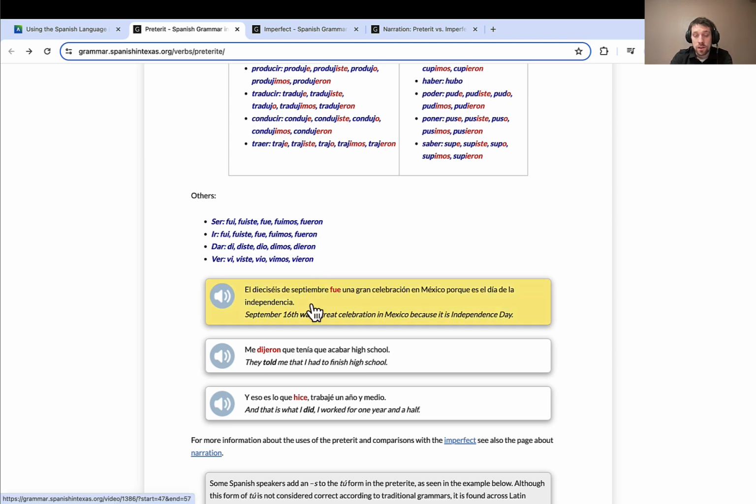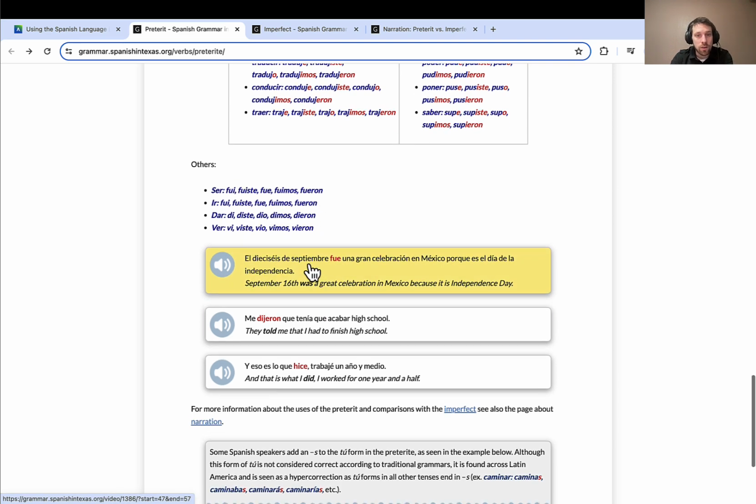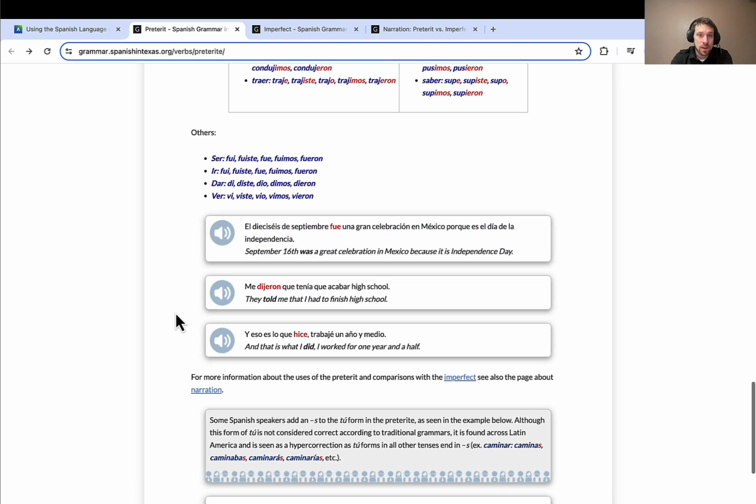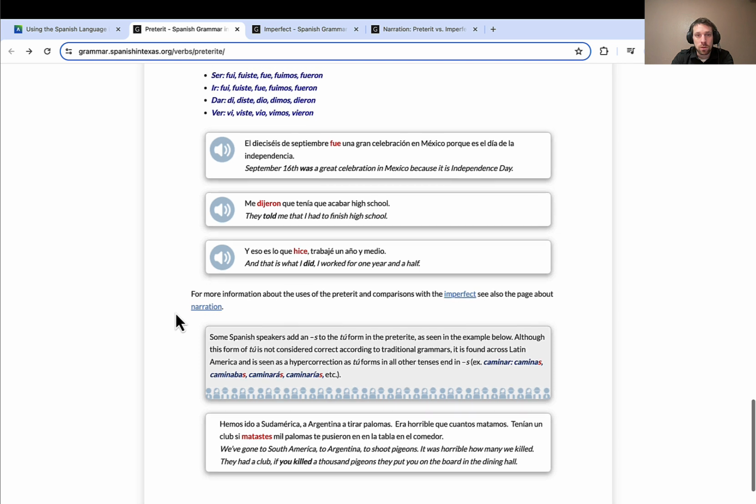And to understand the differences, you just need to know the context of the sentences. So here is one example. El 16 de septiembre fue una gran celebración en México porque es el Día de la Independencia. September 16th was a great celebration in Mexico. There you can see fue means was and not went because of the context of the sentence. And you can see some more example sentences here as well, more explanations.